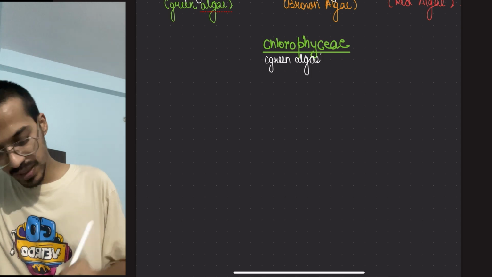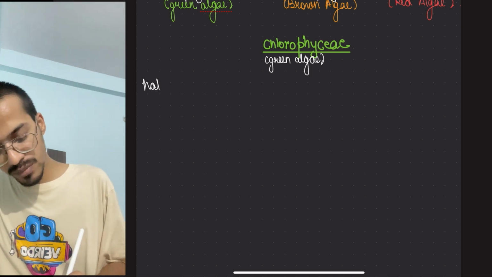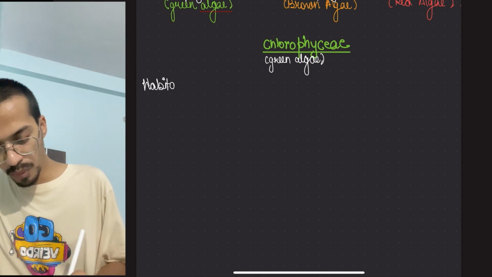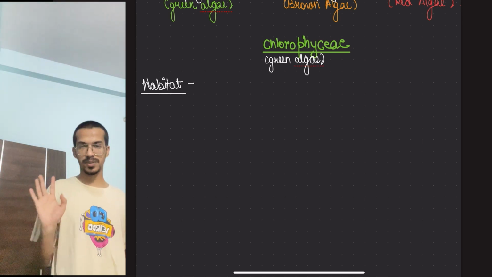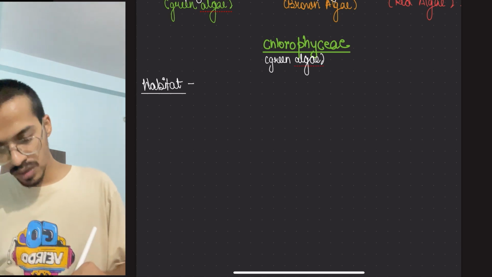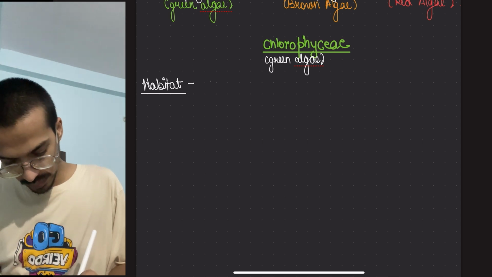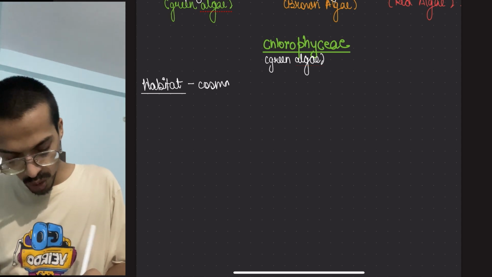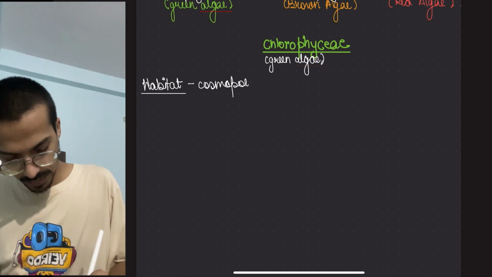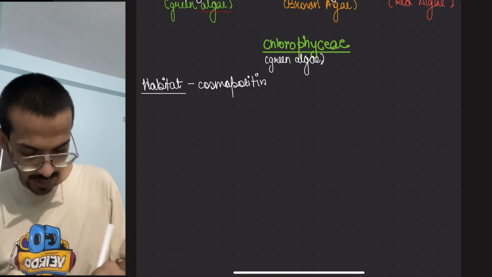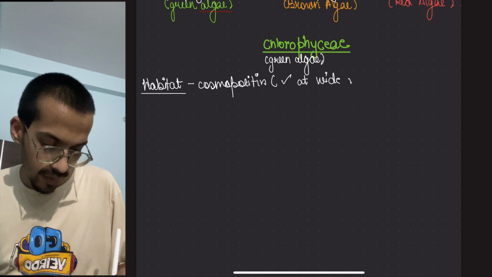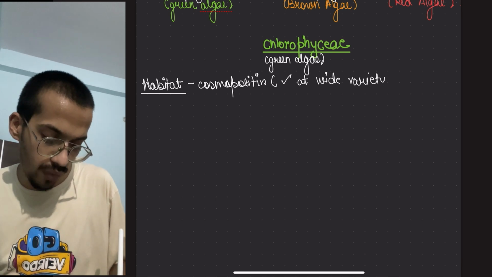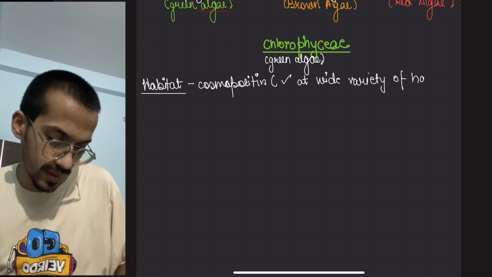So where is it present? Habitat. When it comes to habitat, it is cosmopolitan in nature. Means it is present in a wide variety of habitats. Cosmopolitan means present at a wide variety of habitats.